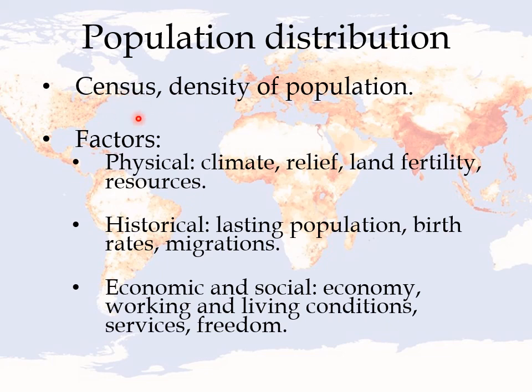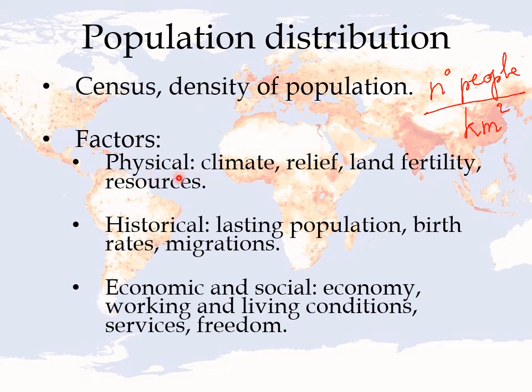The density of population is very important, and it can be calculated as the number of people divided by the square kilometers. And it shows the most densely populated areas in the world. The reasons why some areas have more people than others are explained in these factors.